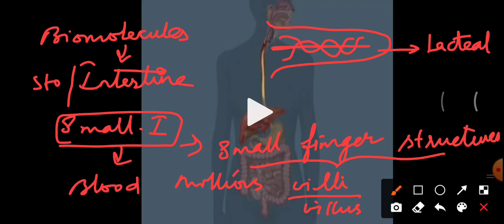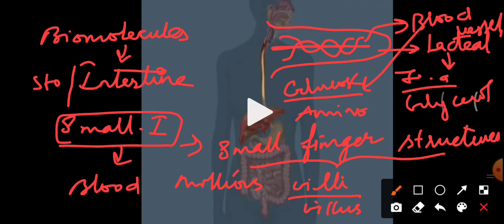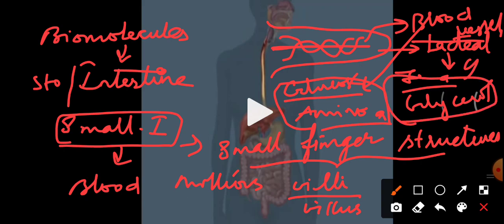The lacteal is the unit which helps in the absorption of fatty acid and glycerol, and the blood vessels absorb the glucose molecules and amino acids. So the digested glucose molecules and amino acids are absorbed by the blood vessels, and the fatty acid and glycerol are absorbed by the lacteal.